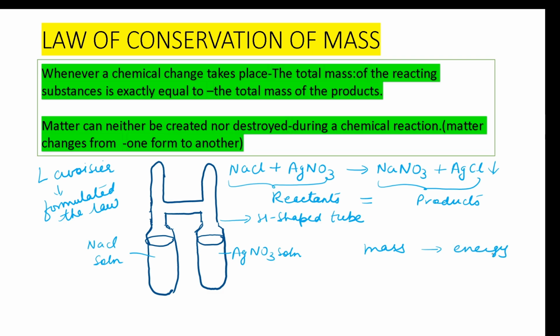There is a change in the form of matter, but the law states that atoms can neither be created nor destroyed. So matter can neither be created nor destroyed, but there is a change from one form to another. Hence what was the conclusion? That the total mass of the reactant substance is equal to the total mass of the product. So that sums up the lesson of matter.